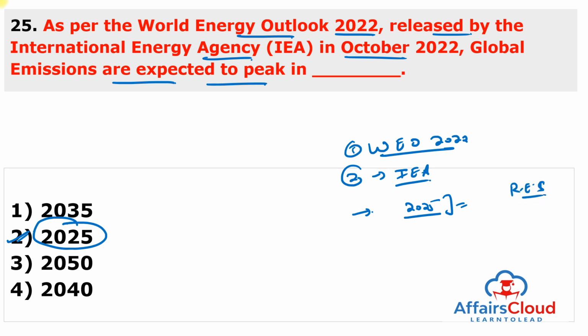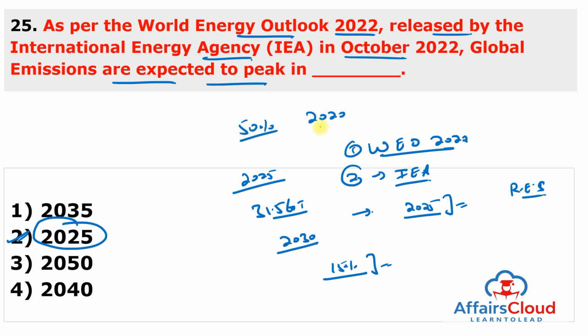And the global emissions reach their peak before 2025 and drop to 31.5 gigatons of carbon dioxide in the year 2030, which is roughly 15% less than in the scenario of stated policies. And the International Energy Agency predicted that the global renewable energy investment would increase by more than 50% from 2020 levels to $2 trillion per year by the year 2030.